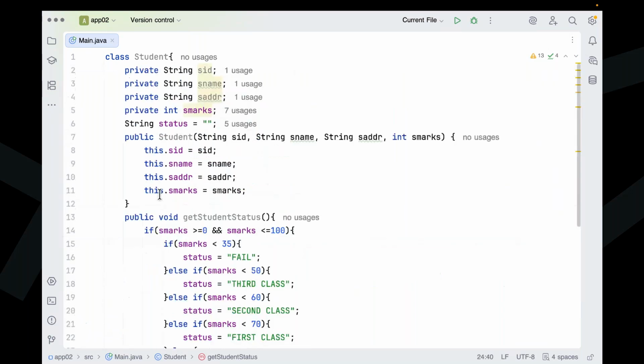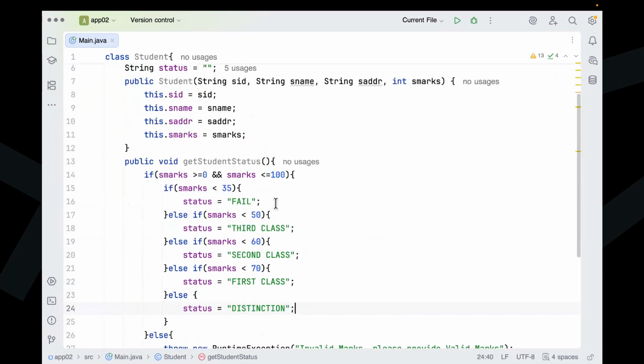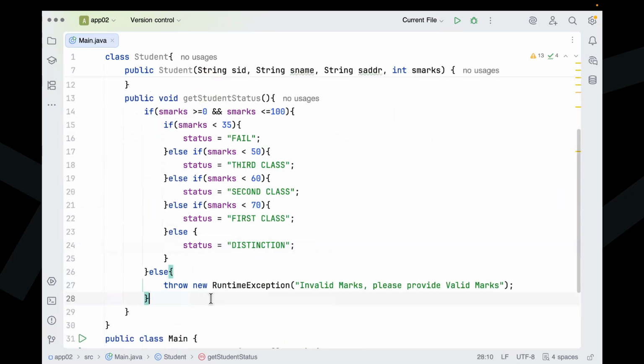Finally, my student class is okay. Now I want to test this application. Before that, I need to display the information also. Observe carefully, the student status we are getting here: the get student status logic we provided.